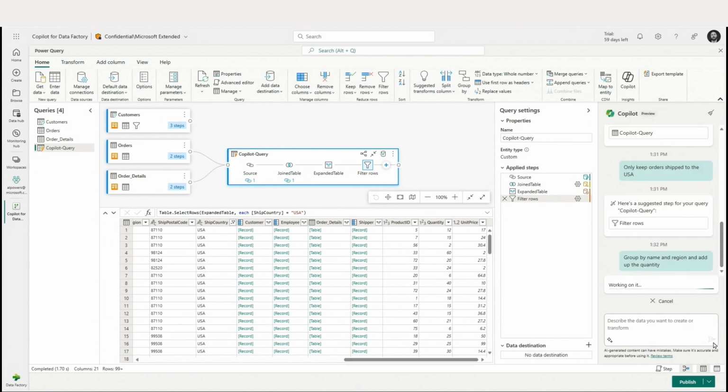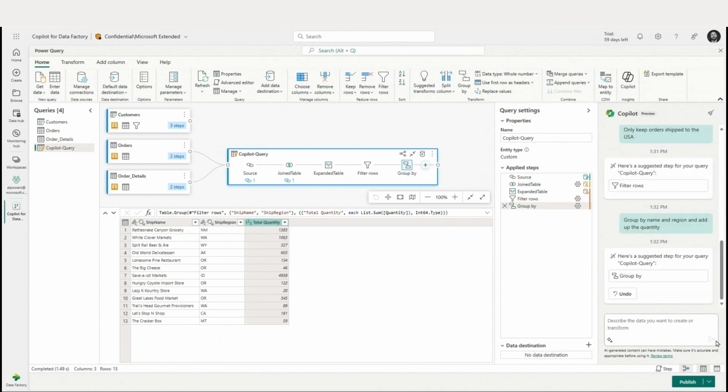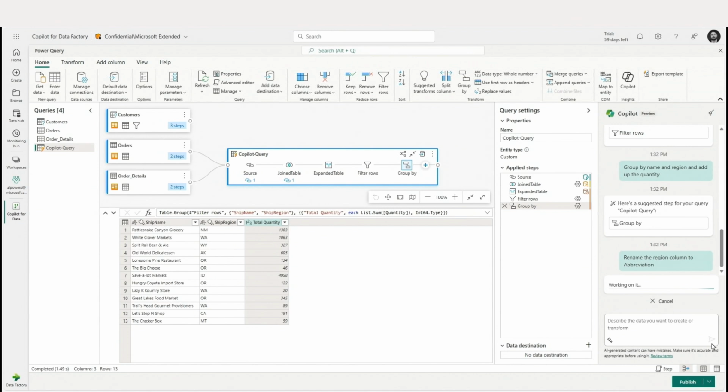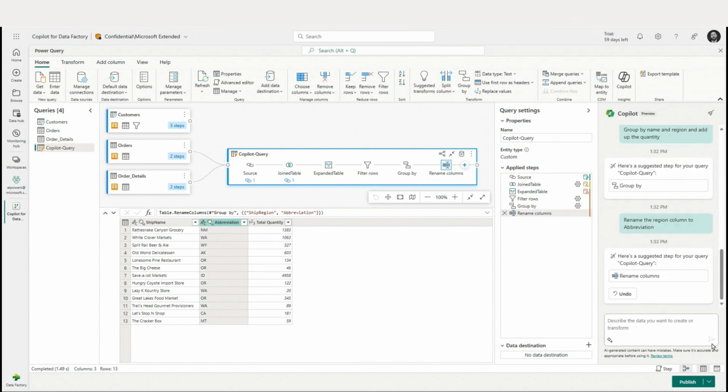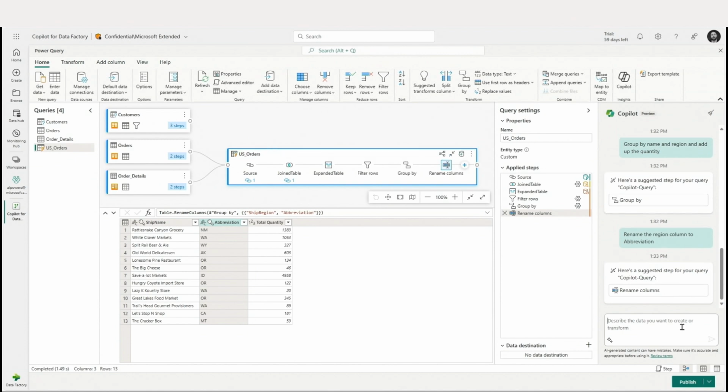Let's ask Copilot to help us group by name and region and do a summation, add up the quantity. Again, Copilot thinks for a second, and there we go. We can see it has created the summarized table looking at shipping regions, shipping names, and total quantity. We can even do simple things like rename this column to abbreviations. And there we go. Copilot is just going to add this step after step. And of course, I can jump in. For example, in this case, I want to rename the table. At any point, I can jump in with my own manual updates as well. OK, this one is really cool.